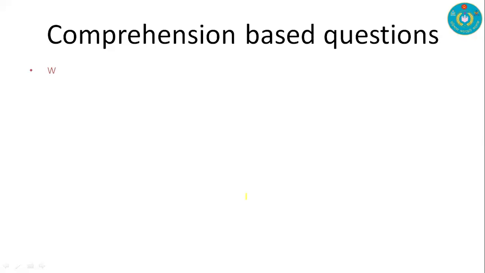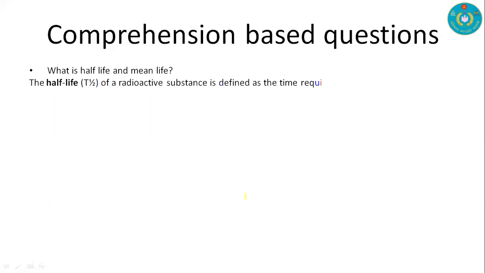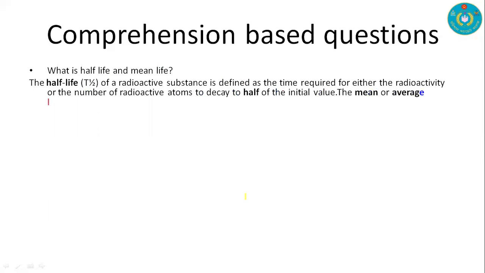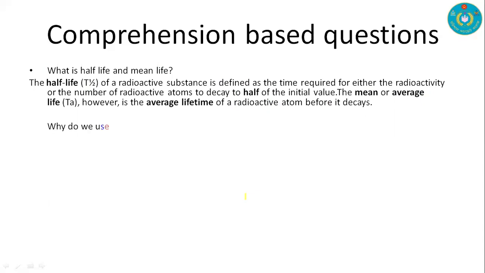And another comprehension based question for you is what is half-life and mean life. Actually, half-life is denoted by T half, and it is the time required for either the radioactivity or the number of radioactive atoms to decay to half of the initial value. The mean or average life is denoted by the tau symbol. This is average life or mean life.